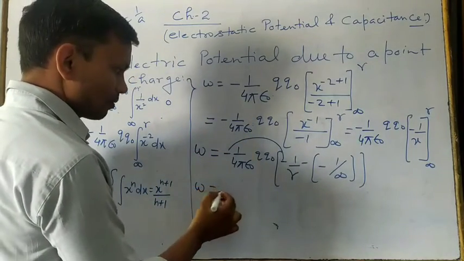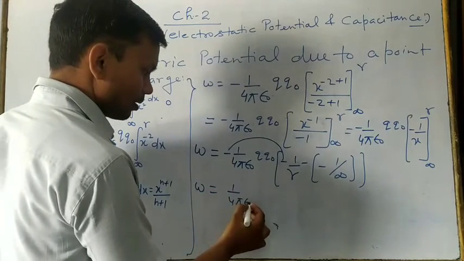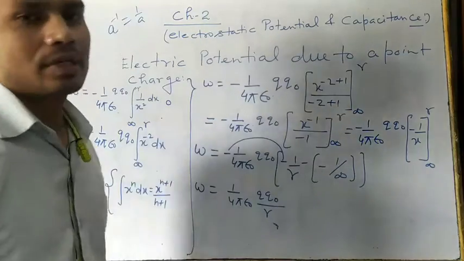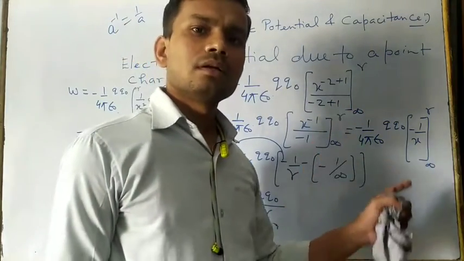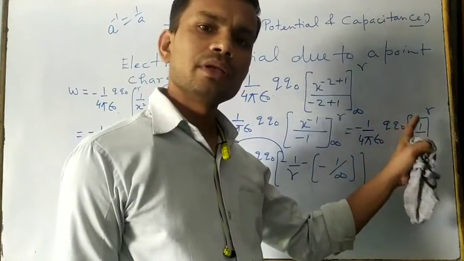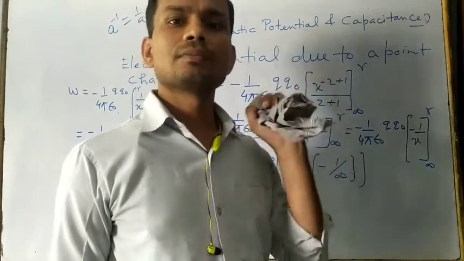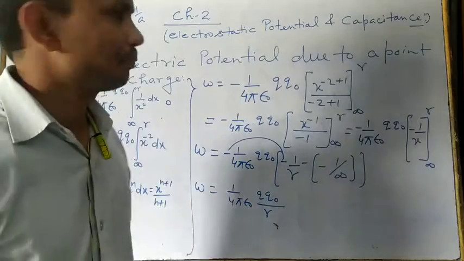So W is equal to 1 upon 4 pi epsilon naught q naught upon r. So this is the total work done that we have calculated when bringing the unit positive charge from infinity to a particular point, and that point is lying in the electric field of the source charge, right?